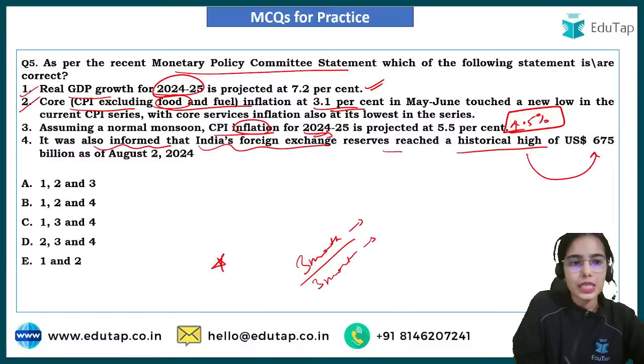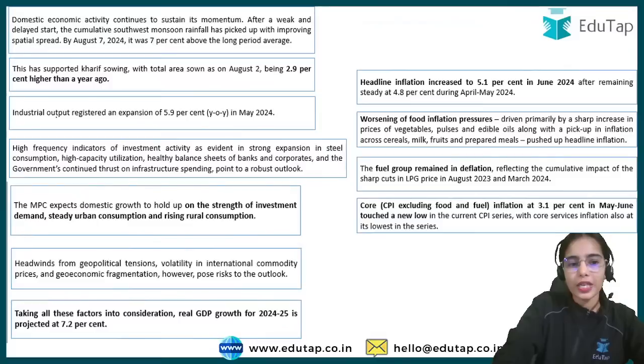So the first, second and fourth statements are correct, and that's why B is the answer here. The third statement was wrong. So here B is the answer.